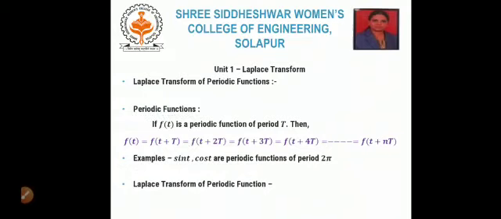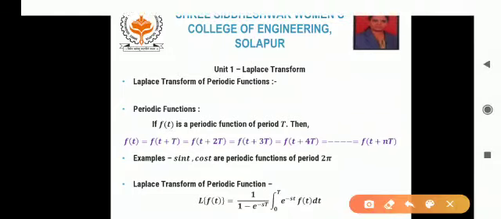Now we will see the result of Laplace transform of periodic function. If f of t is a periodic function, then only we have to apply this result. L of f of t equals 1 upon 1 minus e raised to minus sT. Observe here, this T is capital, and the limits of integration are also 0 to T. This T is the period, that is capital T. But in the integrand, it is not the case. Both are small time variable t.